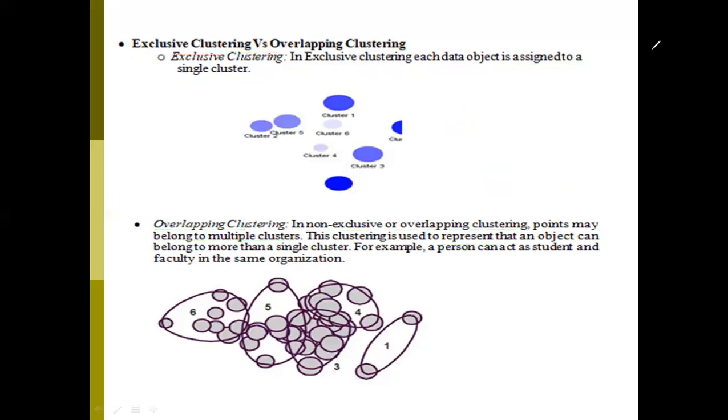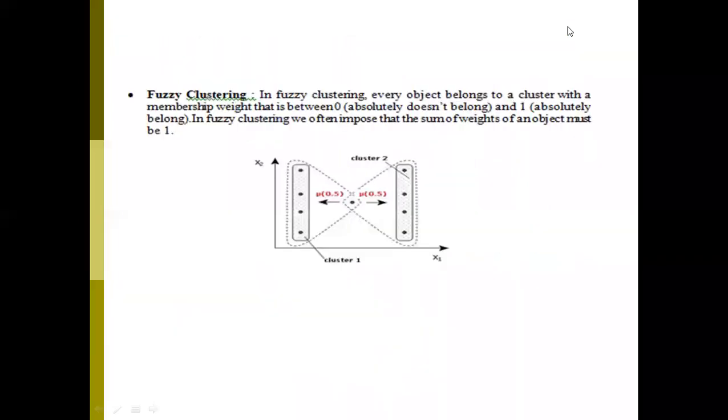Next one is fuzzy. So what is fuzzy clustering here? It is almost near to an overlapping cluster itself, but with a small difference. What is the difference? It can tell the weightage of that particular overlapped data point. Now, this is the overlapped data point.